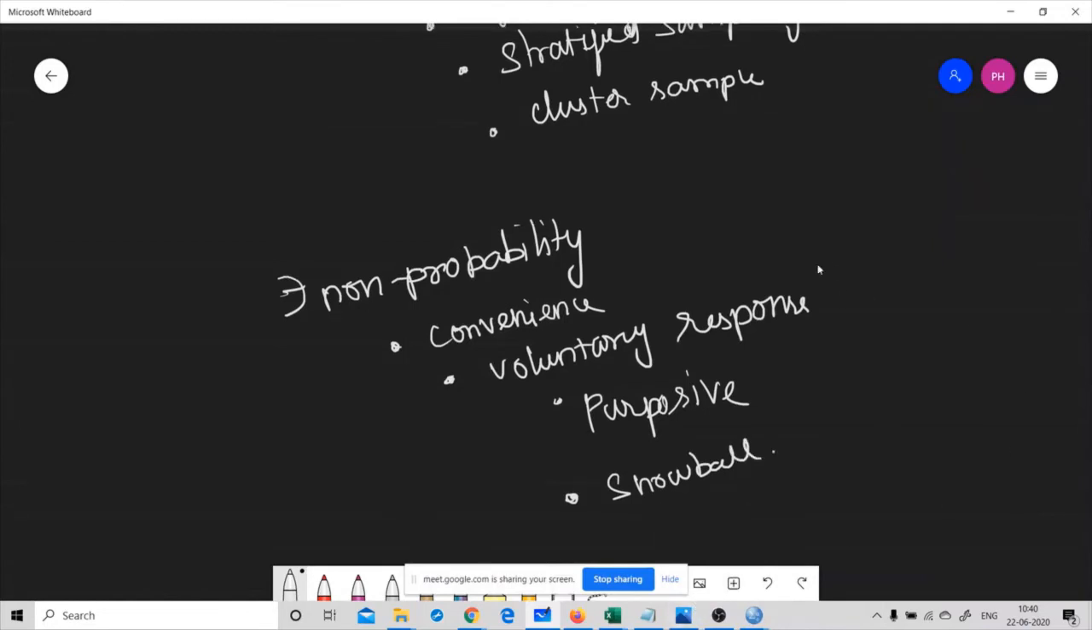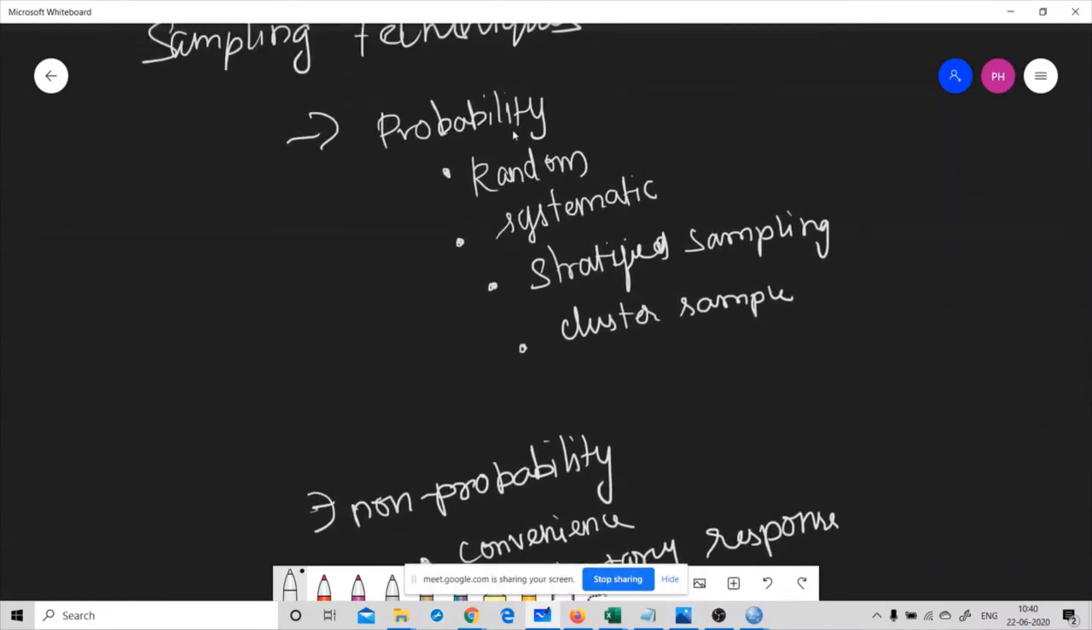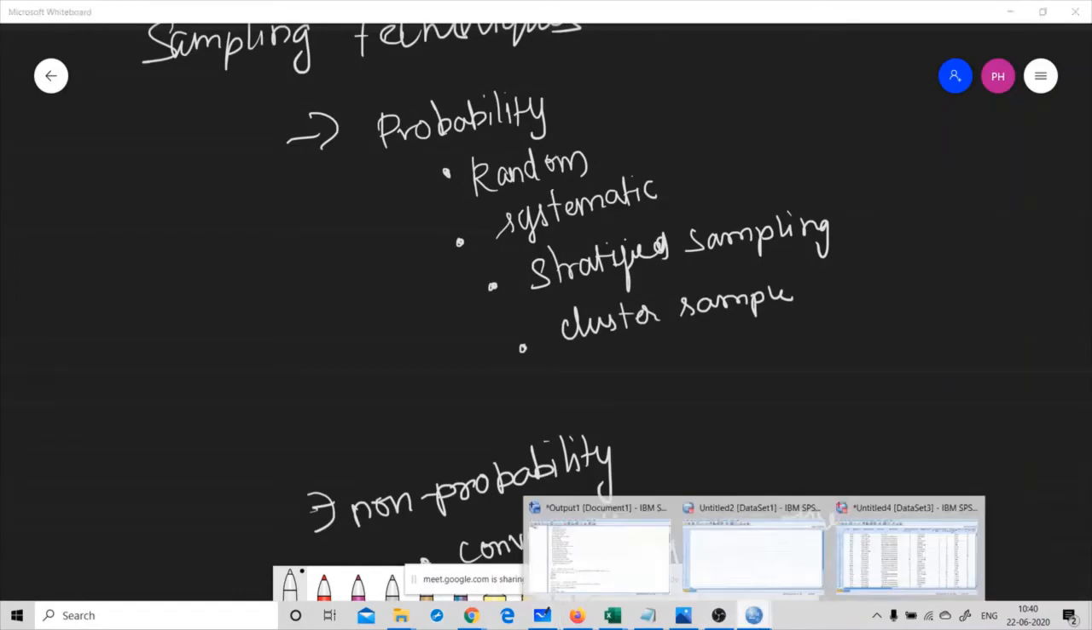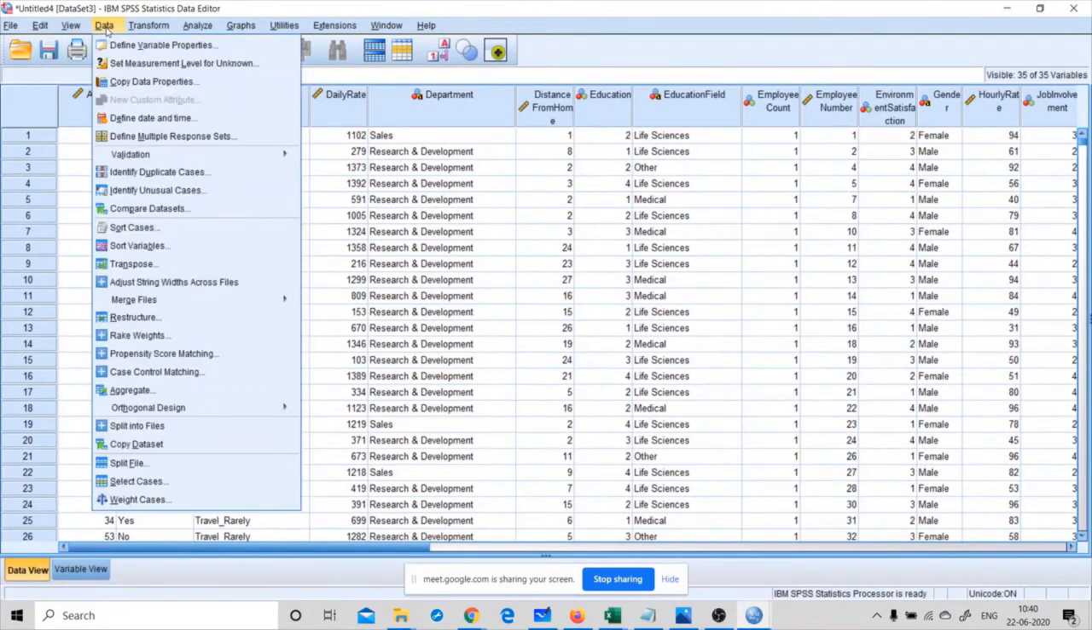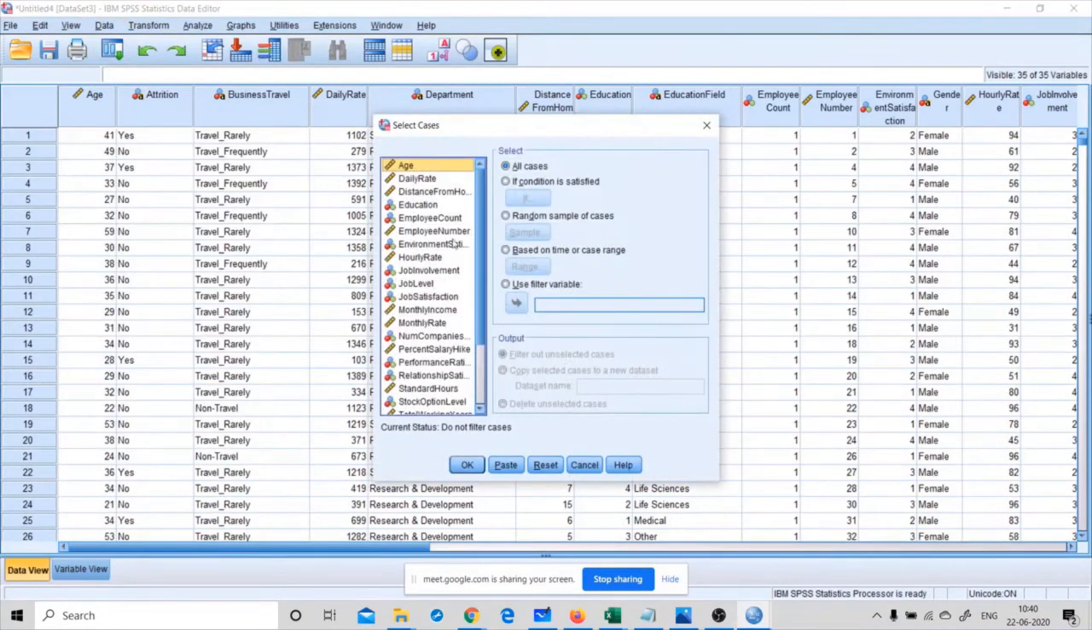Okay, so let me give an example of how to do probability sampling. We can see how to do random sampling on this data set. Go through this data menu, and you can see Select Cases here. Click on this Select Cases.